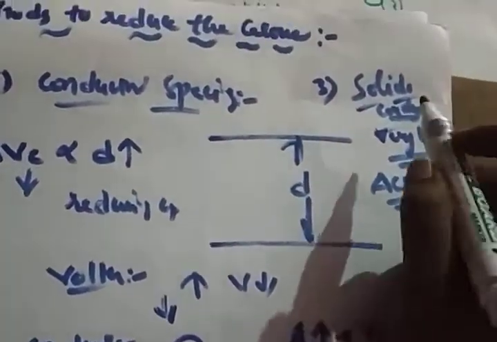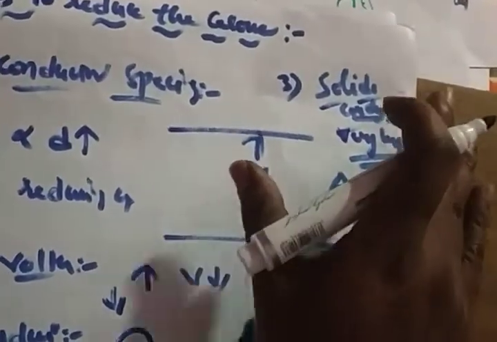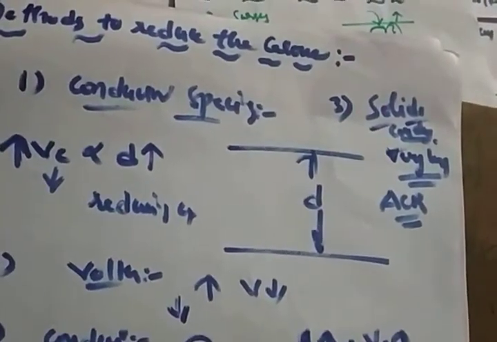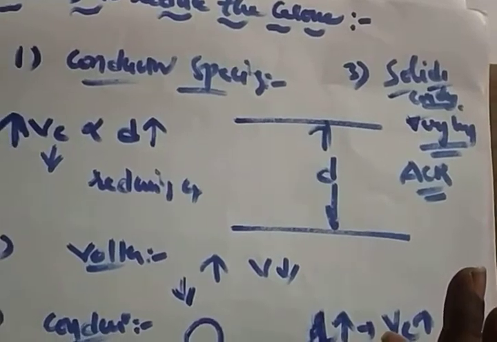After that, if you use solid conductors, you will reduce the corona, but we prefer ACSR conductors only. Alright. So these are the methods for reducing the corona. I hope the overall concept of corona is clear.